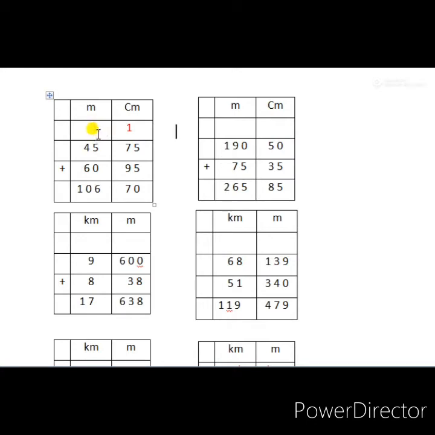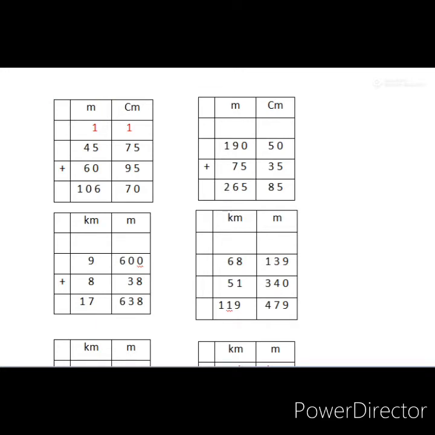Now here 1 we have written on the top of that 5, then 5 plus 1 is 6. Now we have to add 4 plus 6. 4 plus 6 is 10. So what is the answer of 45 meter and 75 centimeter plus 60 meter 95 centimeter? Answer is 106 meter and 70 centimeter. This calculation is only for your revision or reference. You students also have to do these calculations on a rough page without copying from the video. You have to do it yourself and write the answers only in page 18 of the workbook.